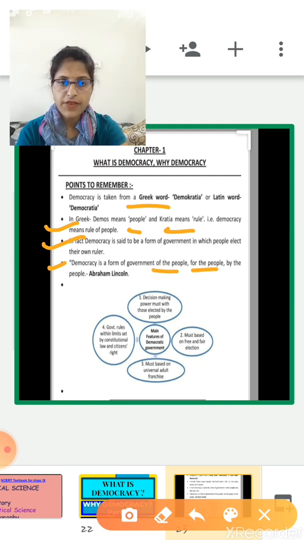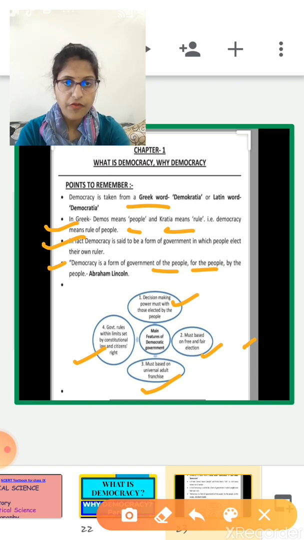Now the next one is the features of democratic government. These are the important features of democratic government. First, in a democratic country, major decisions are taken by the leaders or the representatives, and these leaders and representatives are elected by the people. Next, in a democratic country, elections should be free and fair.